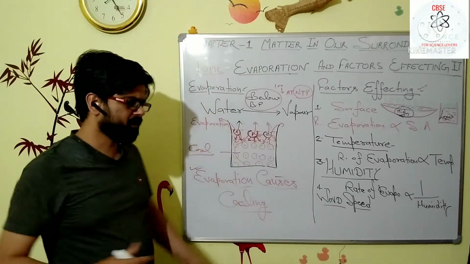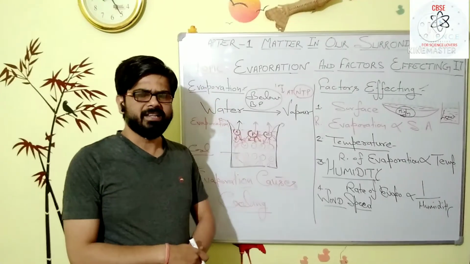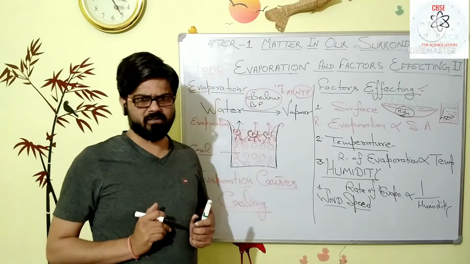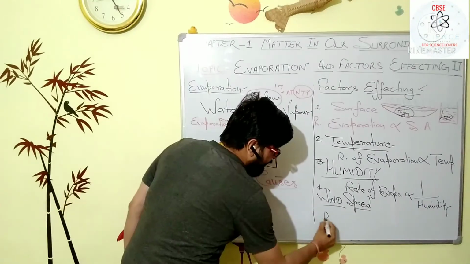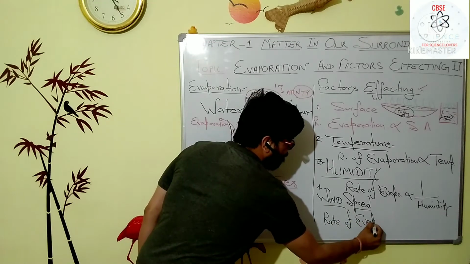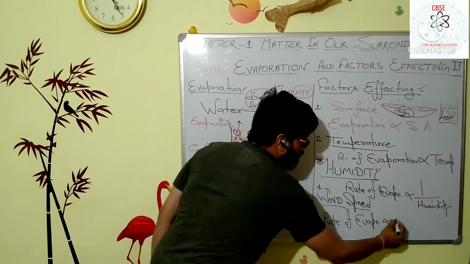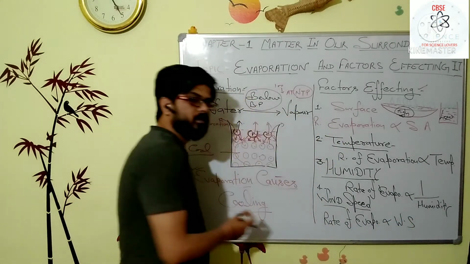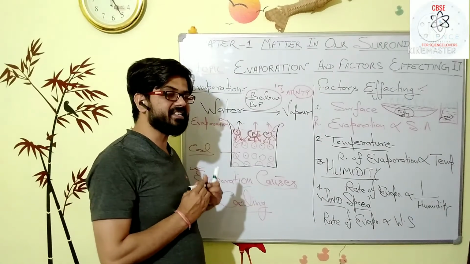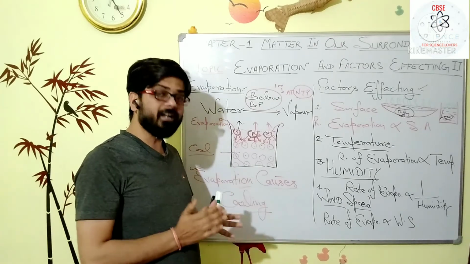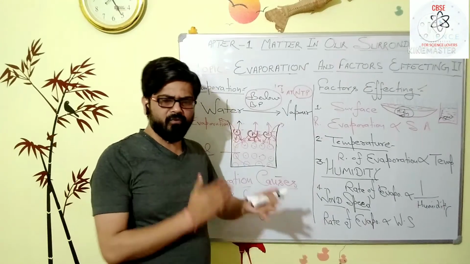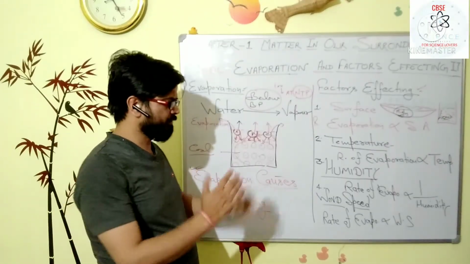Have you observed that when high speed wind blows, the wet clothes dry up faster due to the high rate of evaporation? So the rate of evaporation is directly proportional to the wind speed. When the wind blows fast, it takes the water vapor away with it, and there is sufficient space for the upcoming water vapor from the system, and the rate of evaporation increases.